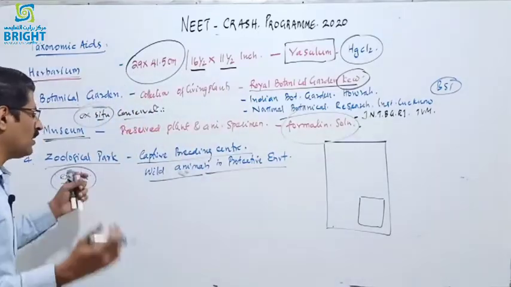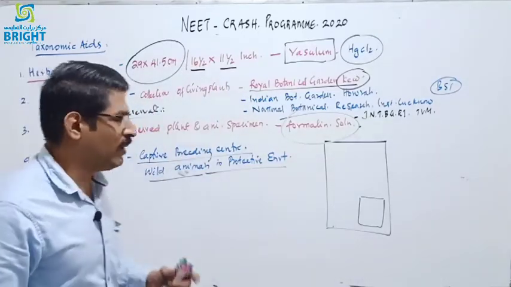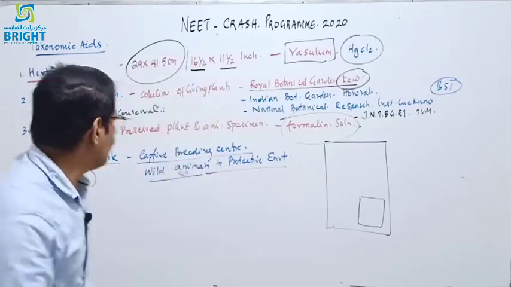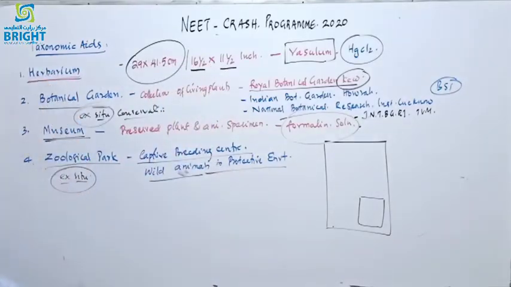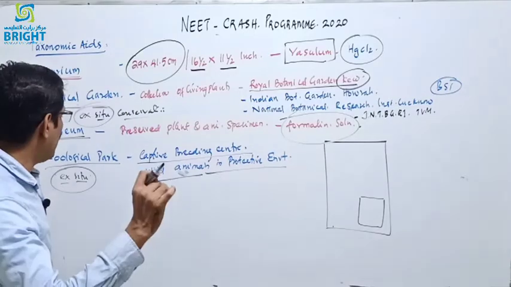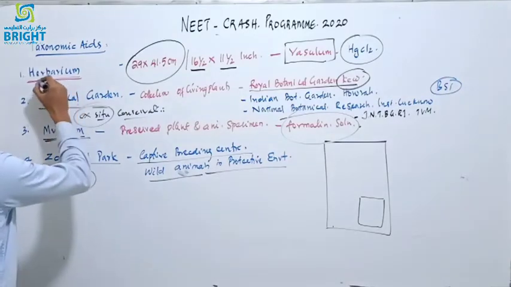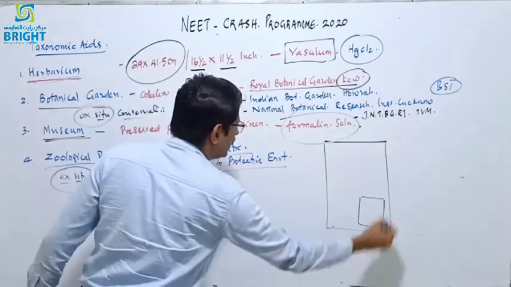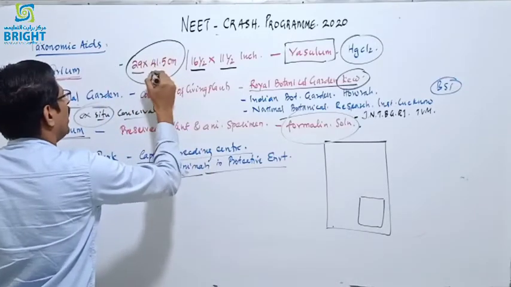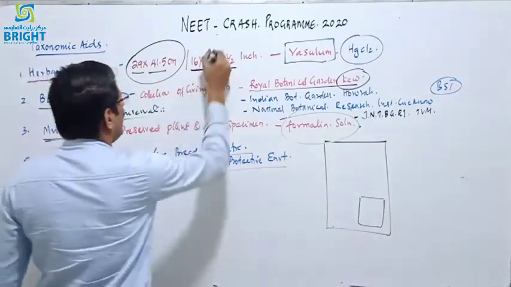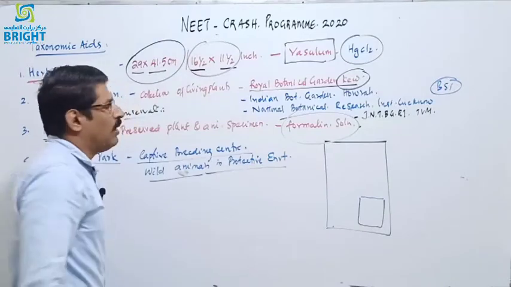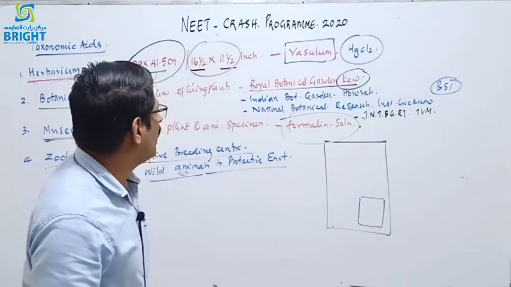A zoological park is a captive breeding center of wild animals in a protective environment. So the botanical garden and zoological park are examples of ex situ conservation. And the herbarium sheet is of size 29 by 41.5 centimeters, or 16.5 by 11.5 inches.